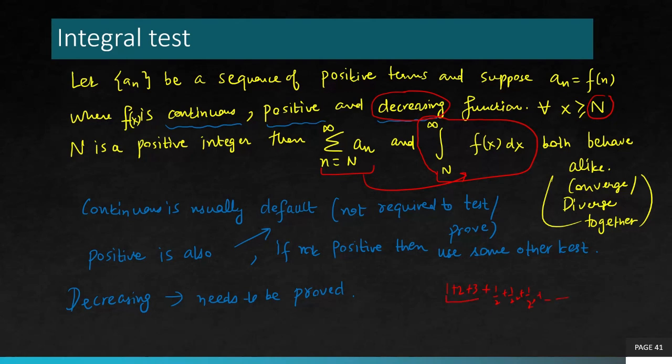So in that case, you can simply ignore these finitely many terms. That's another standard result: ignoring, adding, or deleting finitely many terms does not affect the convergence of the series. They are only going to affect the sum of the series, but they do not affect the behavior of the series. So it doesn't really matter where you start your integral computation from, but by default it starts from that number after which the series starts showing that behavior or pattern.